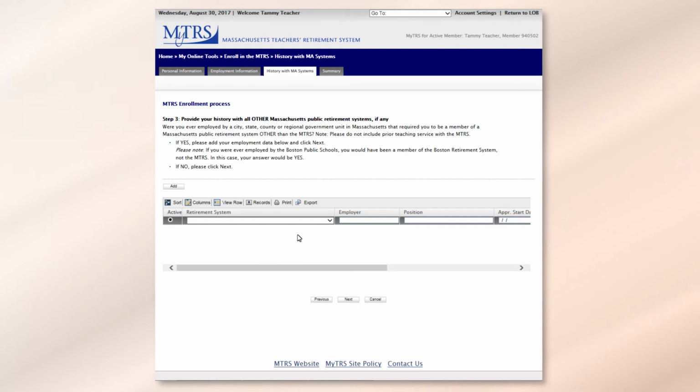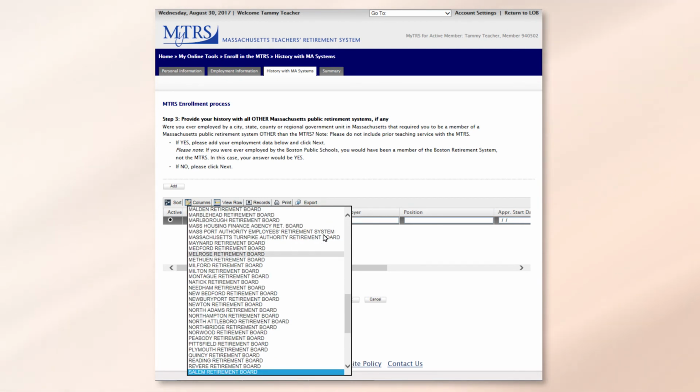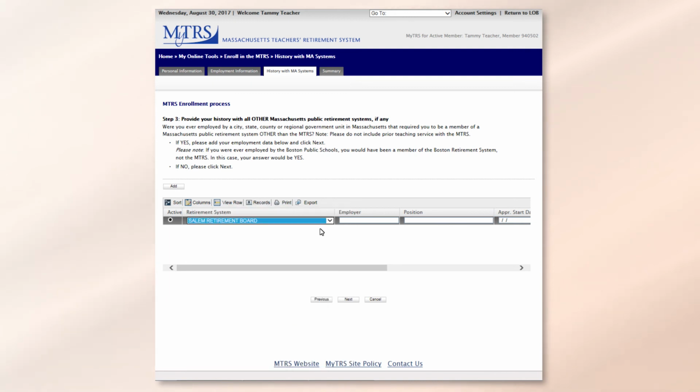In my case, I do. I'm going to choose my retirement system from the drop-down. I was with the Salem Retirement Board. I'll select that. My employer was Salem Public Schools. I was a paraprofessional. I started sometime in October of 2014. I'm not 100% sure. I'll just say October 1st, 2014. I finished out the year, so I'll say June 30th, 2015.